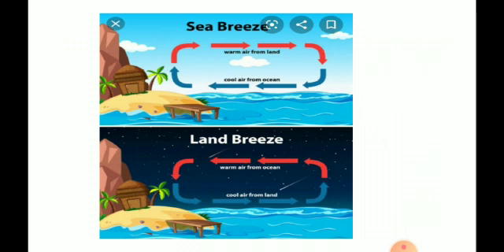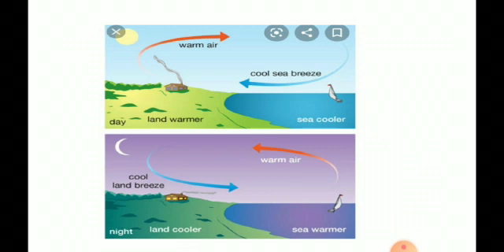From this diagram we can understand the differences between sea breeze and land breeze. The sea breeze occurs during the daytime, with warm air from the land and cool air from the ocean. Then land breeze occurs during the night, with warm air from the ocean and cool air from the land. Here is one more diagram.